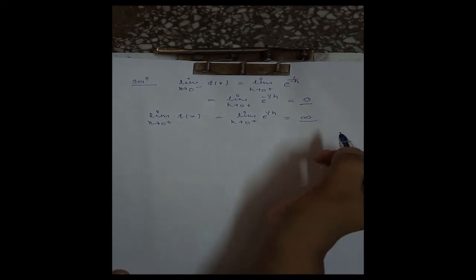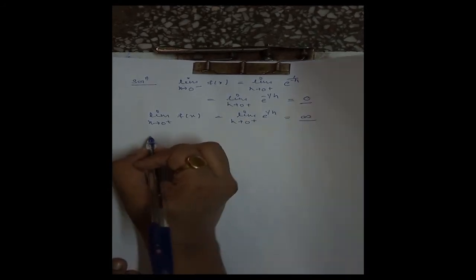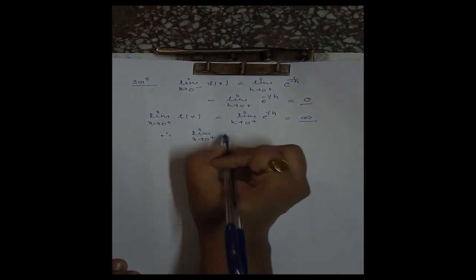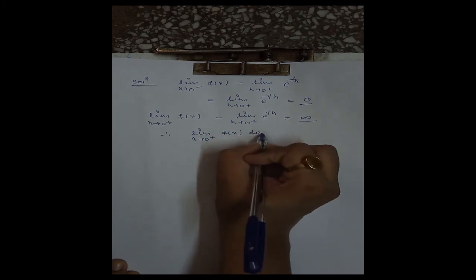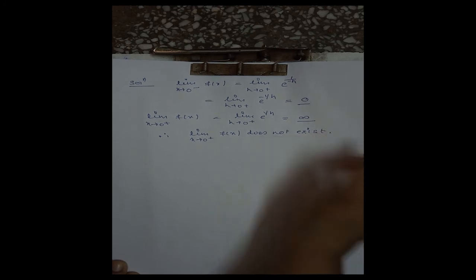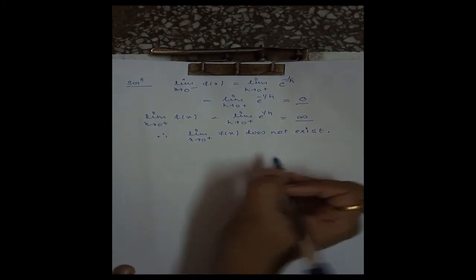That is, the right hand limit is not finite, therefore we can say limit x tending to 0 plus f of x does not exist, since we are not getting any finite value. Therefore this right hand limit does not exist.